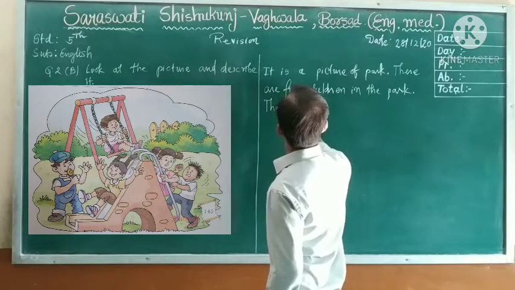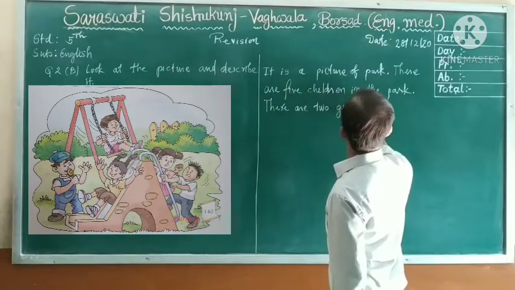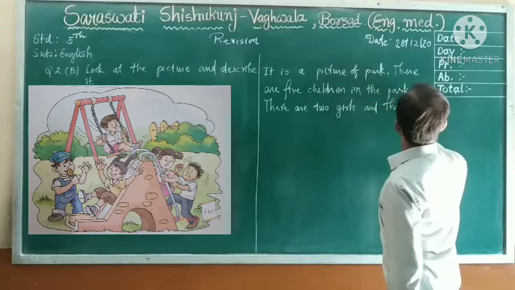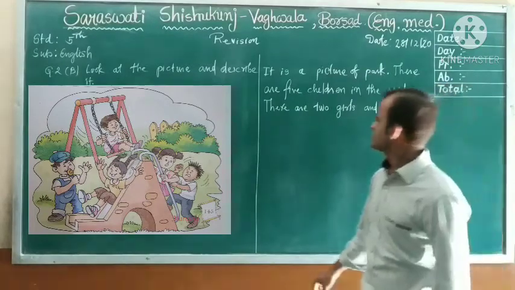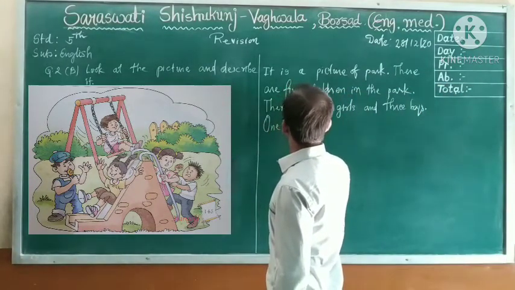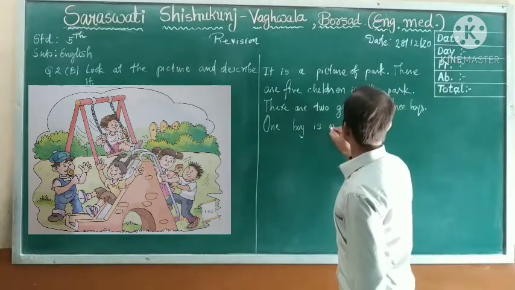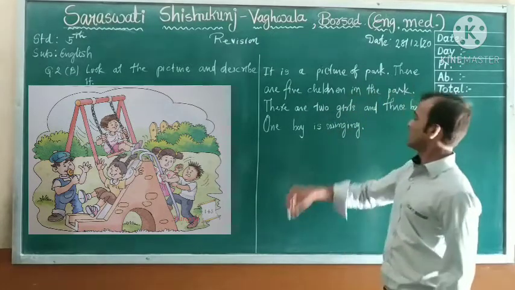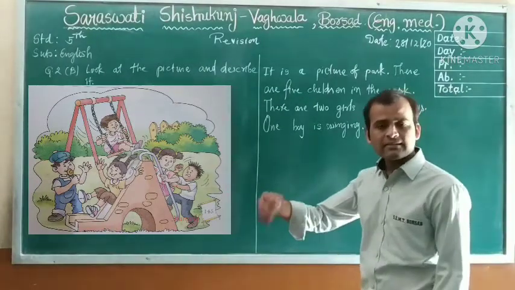There are 2 girls and 3 boys. One boy is swinging. Okay, that is next.